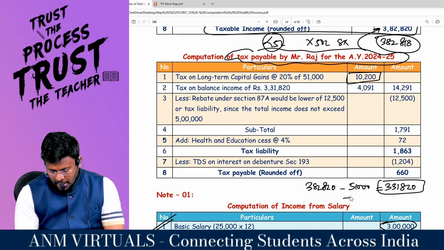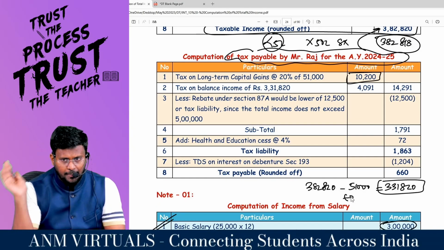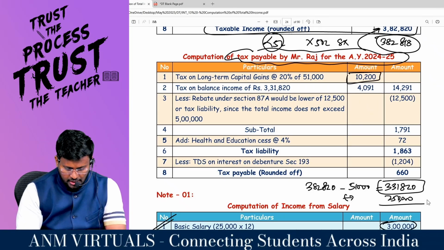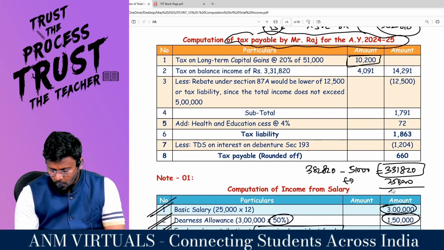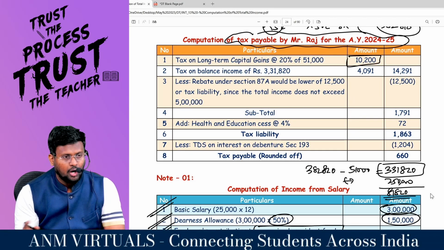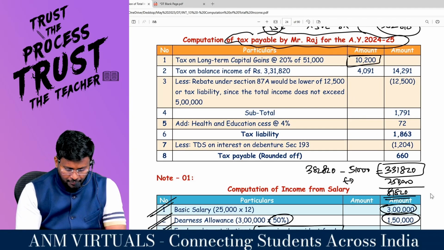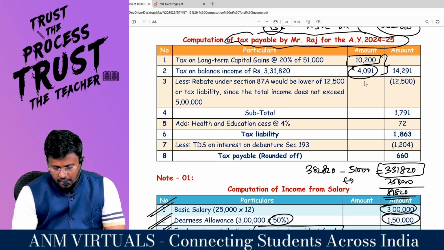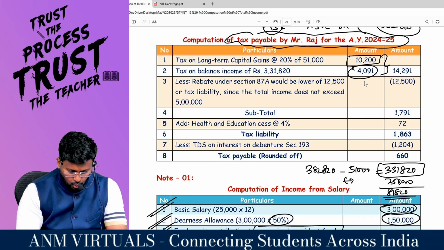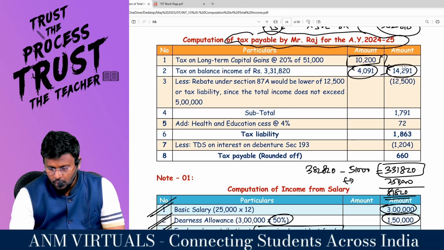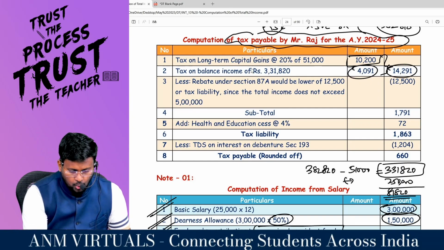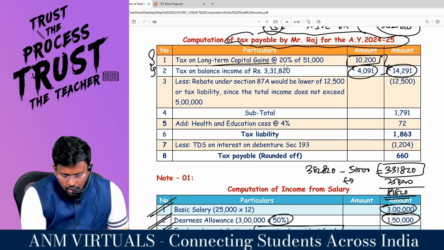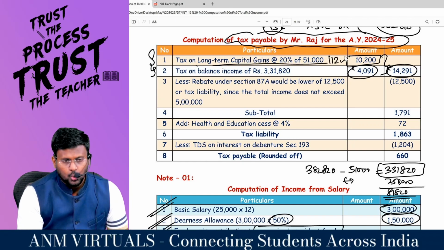Right, sir? Against this other income, knock off the basic exemption limit. How much? 2,50,000. So minus 2,50,000 comes to 81,820. On this, pay tax at the rate of 5%, which comes to 4091. Comfortable? So 10,200 plus 4091 comes to 14,291 is the total tax payable. Right, sir? Sir, this is long-term capital gain covered under 112.